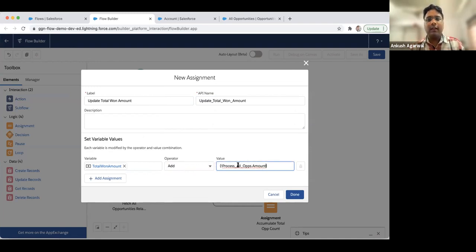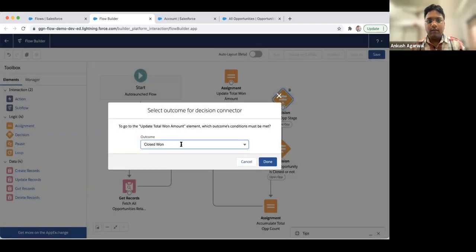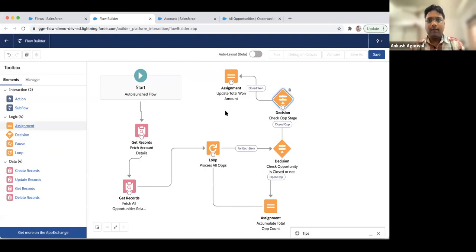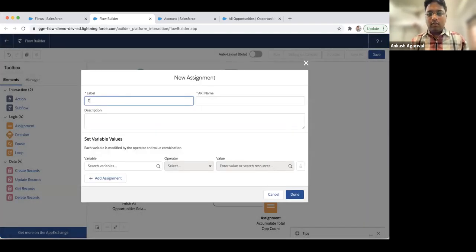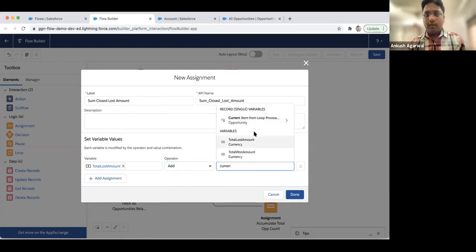Okay, so it will accumulate all the won amount into this variable, and we can connect it with closed won. And we can define one more assignment, sum closed lost amount, and total lost amount added to current item's amount.